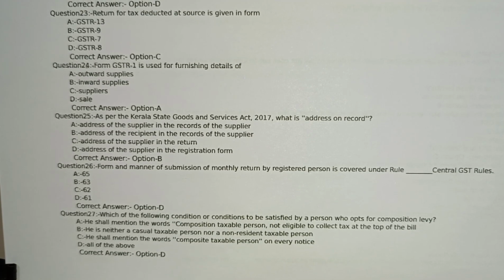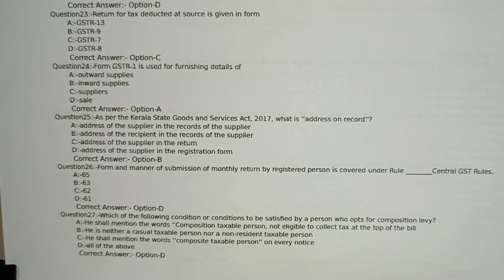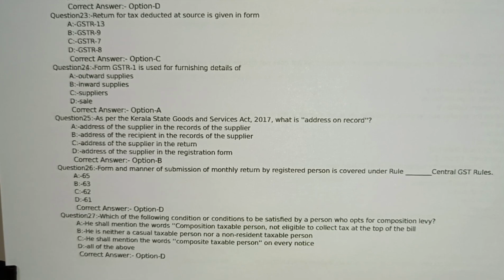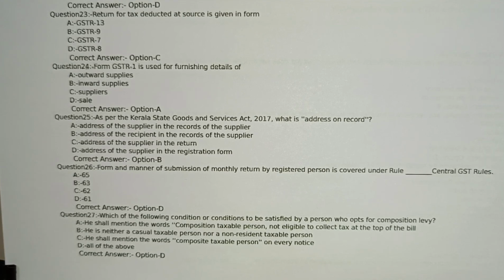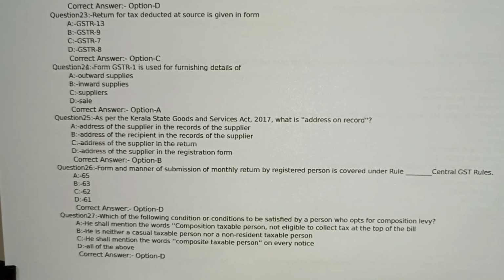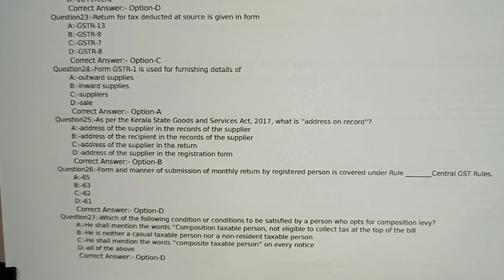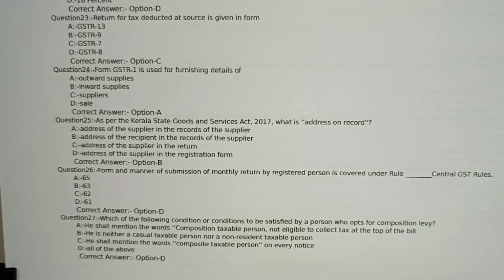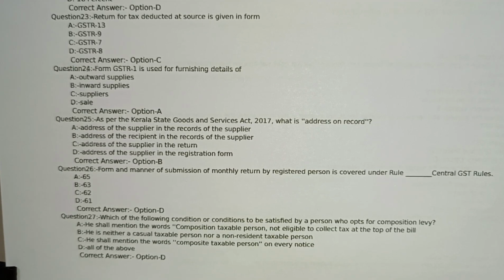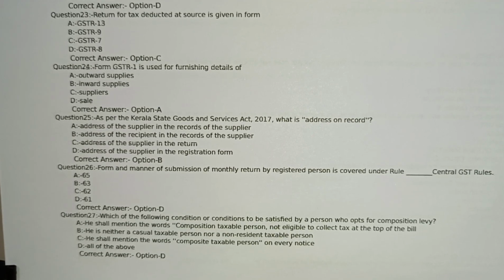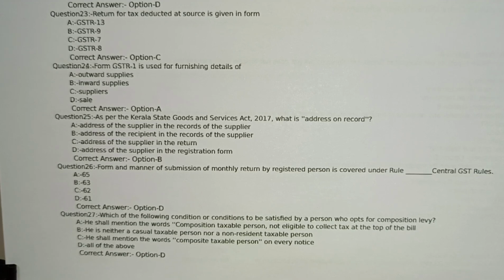Correct answer option B address of the recipient in the records of the supplier. Question number 26. Form and manner of submission of monthly return by registered person is covered under rule dash of central GST rules. Option A 65, option B 63, option C 62, option D 61. Correct answer option D 61.